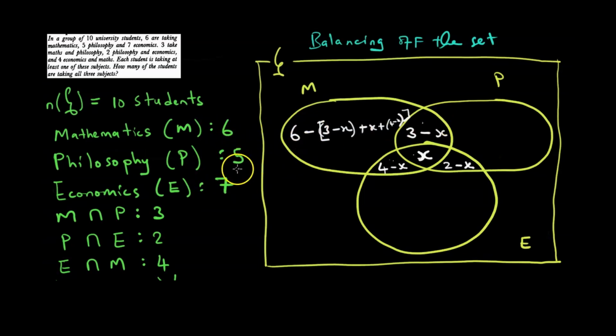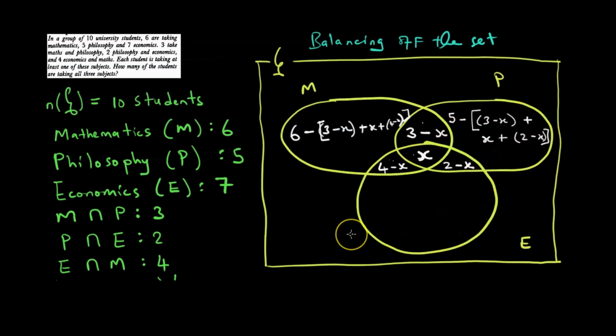We are told that we have 5 students for philosophy. Saka it's going to be 5 minus boxed brackets 3 minus x plus x plus 2 minus x, like this. Saka tiri kusubtracta 5 minus intersections ari 3 aya kuti tisarwe nema-students ari kungoita philosophy only.